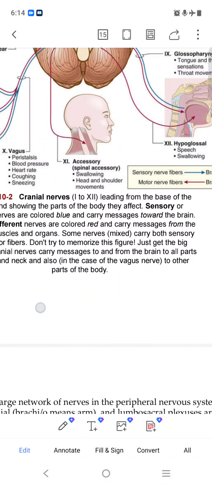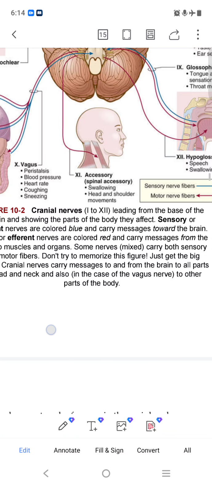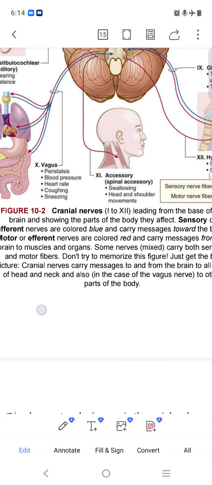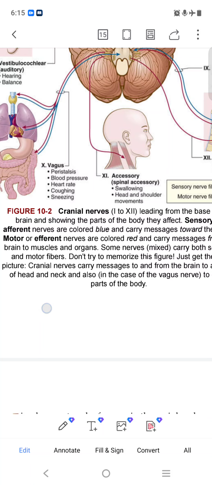So the cranial nerves are 1 to 12. Sensory or afferent nerves are colored blue and carry messages toward the brain. When we touch something, that touch signal comes into our brain.